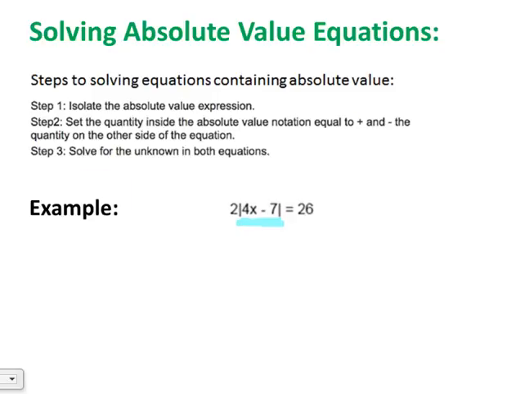So since it's being multiplied, do you think we would remove that 2 to isolate the absolute value expression? We're going to do the opposite of what's being done. Since 2 is being multiplied, we're going to divide each side by 2. And then we're left with the absolute value of 4x minus 7 equals 26 divided by 2 is 13. So now I've got my absolute value expression isolated. I've done the first step.